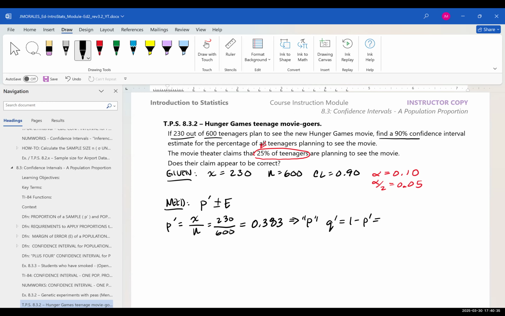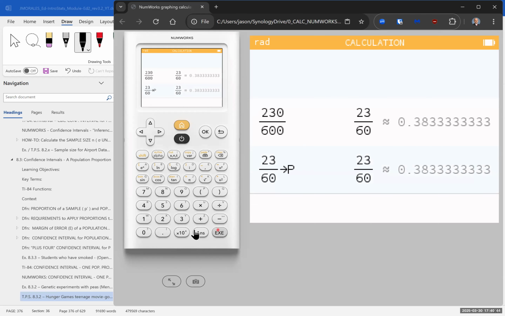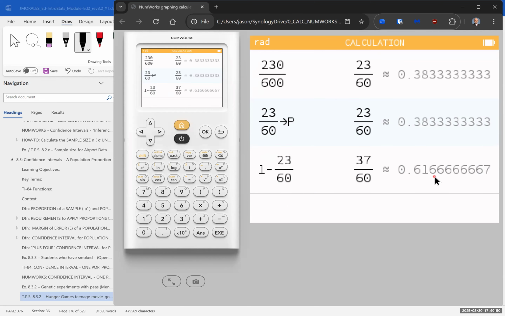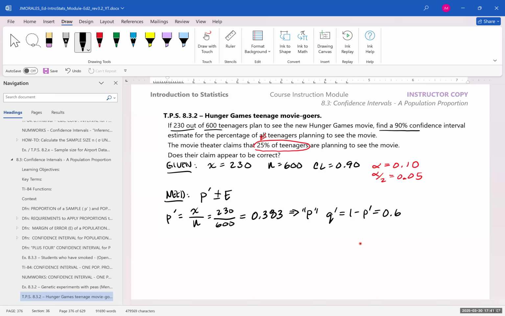And let's see here. First, let me store this number. And I'm going to store it in capital P. And then I want to do 1 minus the answer. Okay, 0.616 or 617, but 616 and some change. Let's store that in Q. Okay. So 0.617. All right, so there's Q. Oh yeah, and I stored that in letter Q.